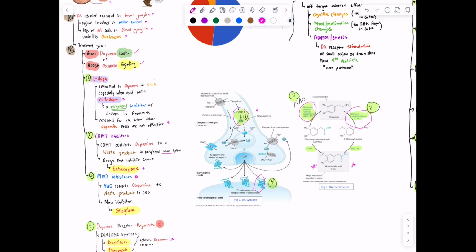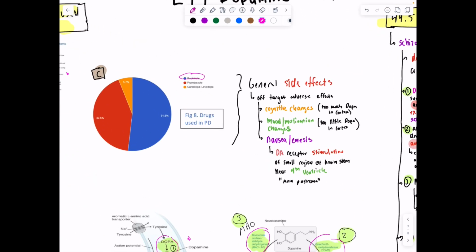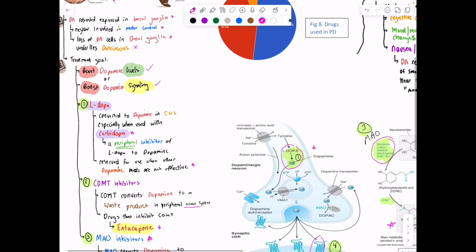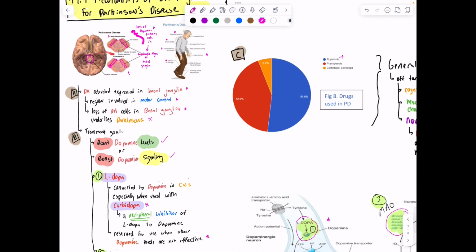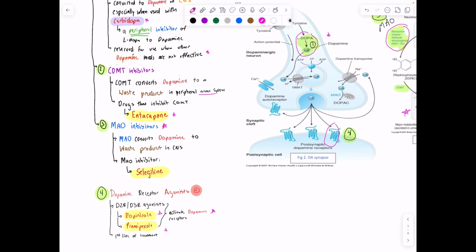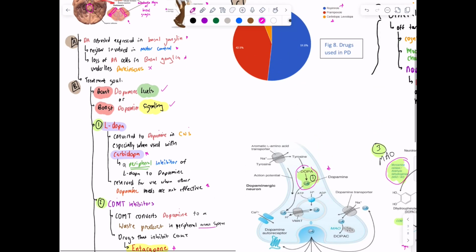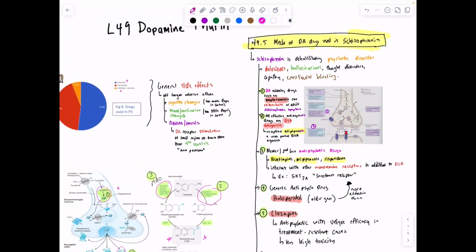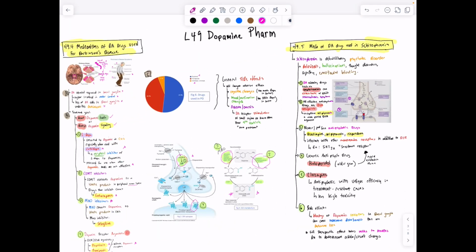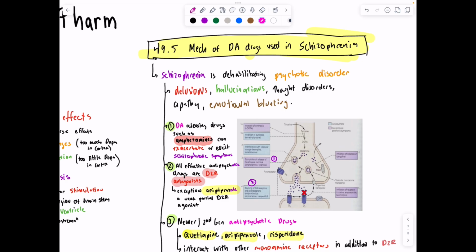And so these are the drugs that are used for Parkinson's disease. Ropinirole is the most common, and we said that's a dopamine receptor agonist. Then our second most common is pramipexole, and pramipexole also does the same thing, dopamine receptor agonist. And then finally, carbidopa and levodopa are the next most common. Carbidopa is working with L-Dopa to ensure that you have a higher level of dopamine in the central nervous system. So that's Parkinson's. Basically, work on making sure you have more dopamine, because the underlying mechanism of the disease is destruction of the dopamine producing cells in the basal ganglia.